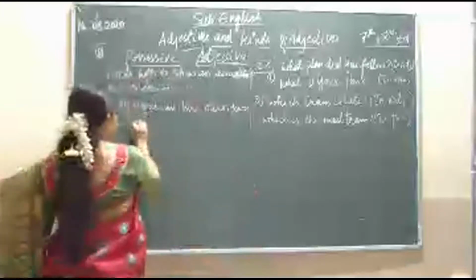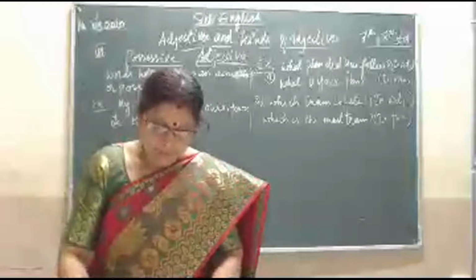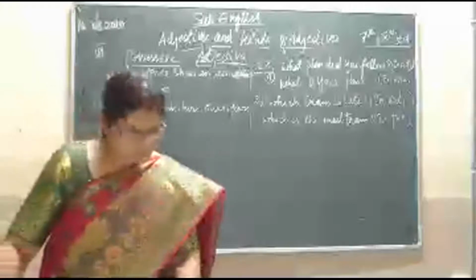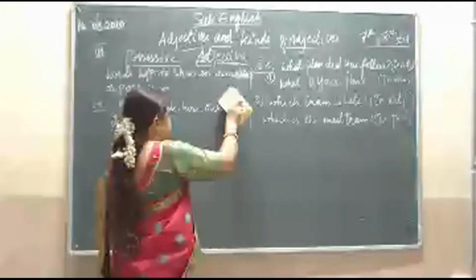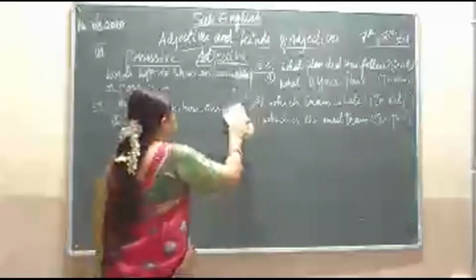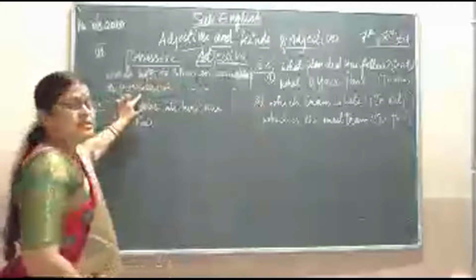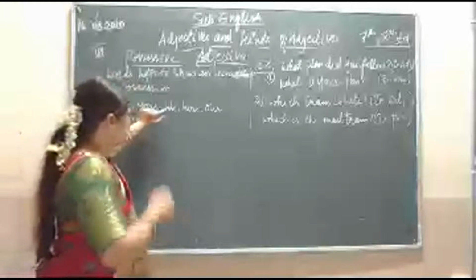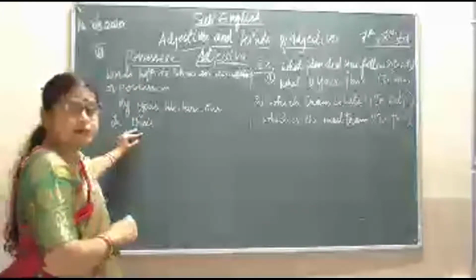One more is there, that is their. Sorry, it is their, not theirs. This is common. Words that help to show an ownership or possessions are called the possessive adjectives: my, your, his, her, our, its, and their.